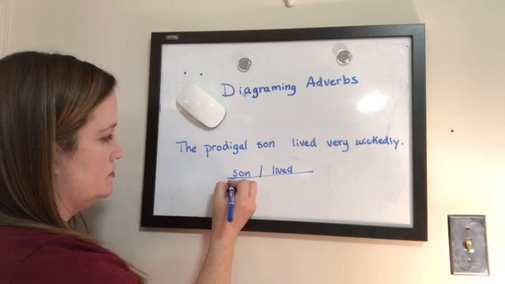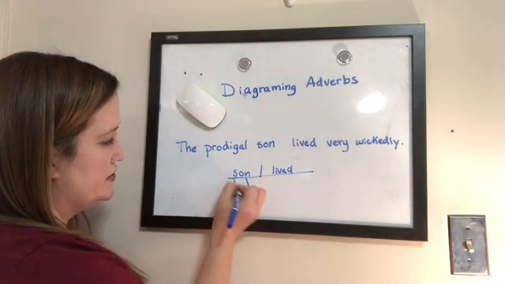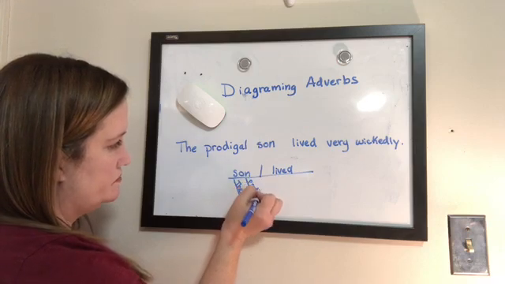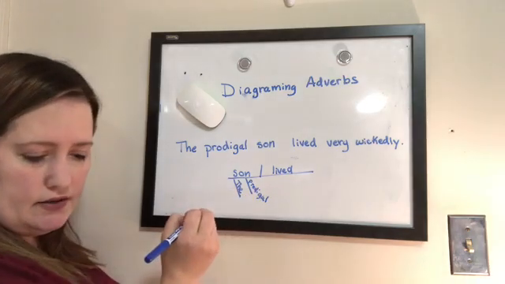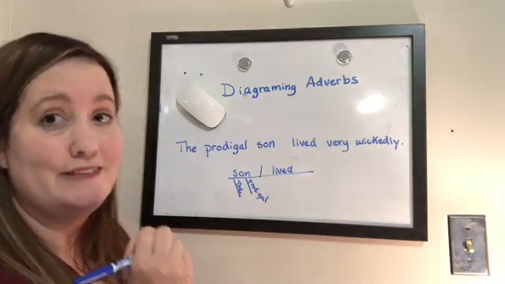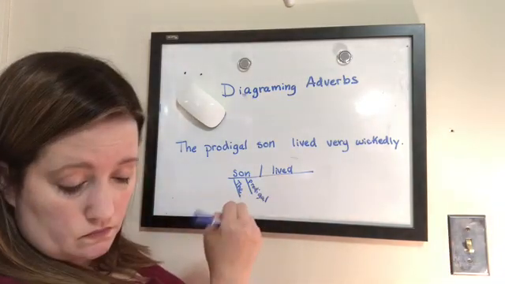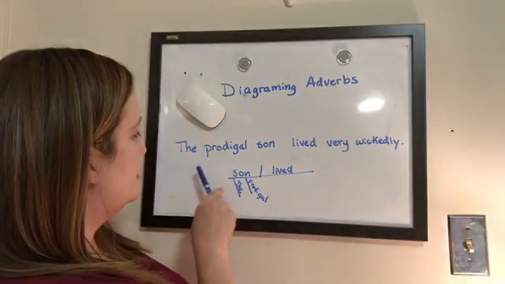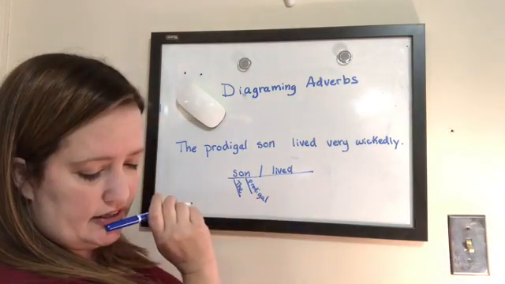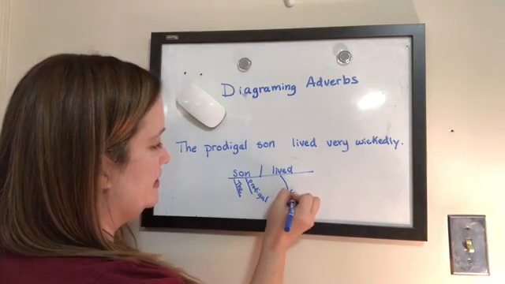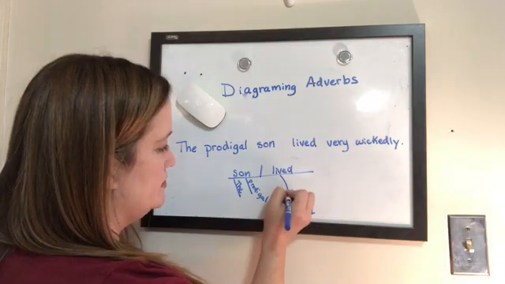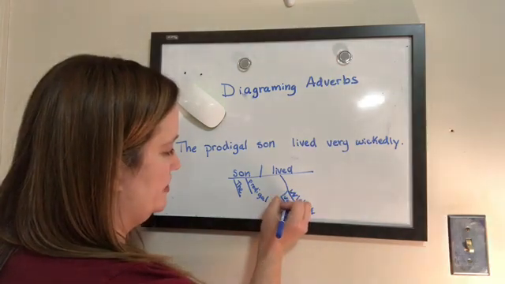The and prodigal. So we draw two lines here. The goes here. Prodigal goes here. And my dog is drinking water. That's what you hear. She's drinking very loudly. That's an adverb. All right, going back to here, the prodigal son, the and prodigal are referring to the son. Lived. How did he live? He lived wickedly. And very goes with wickedly, so we draw a line under it like that.